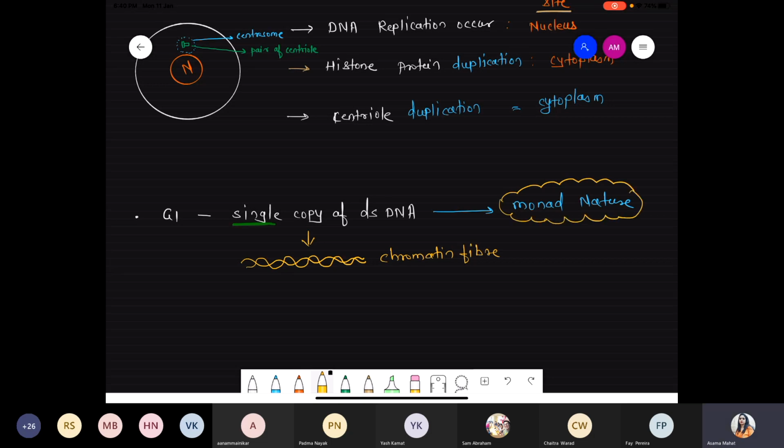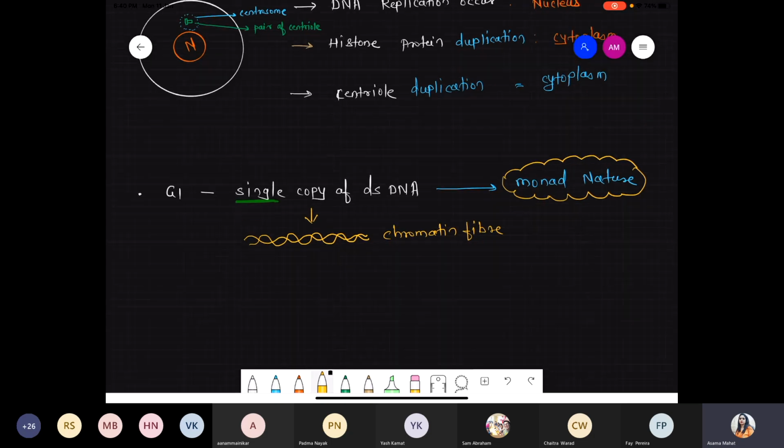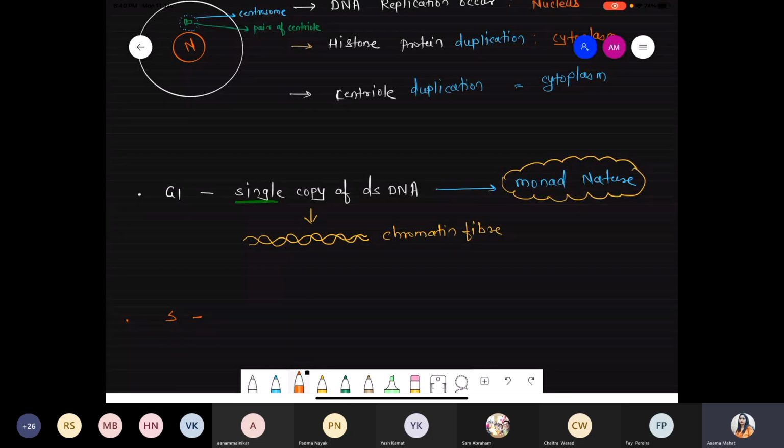Now what happened? Once the cell is committed to S phase, what will happen? The DNA amount gets doubled because the replication process will occur. So during the S phase, from the one copy there is a formation of two copies of double-stranded DNA.